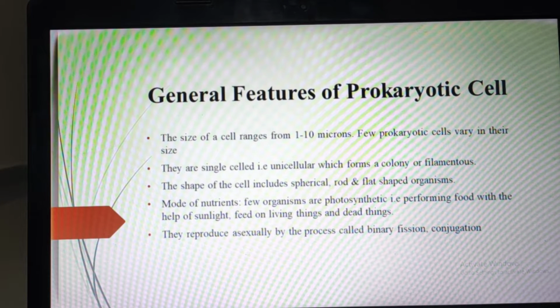They reproduce by binary fission or conjugation. In the previous lecture, or in 10th, you have already seen binary fission and conjugation. This is the mode of reproduction. And these prokaryotic cells are photosynthetic. Photosynthetic means, as we already know, they prepare food by themselves with the help of sunlight.